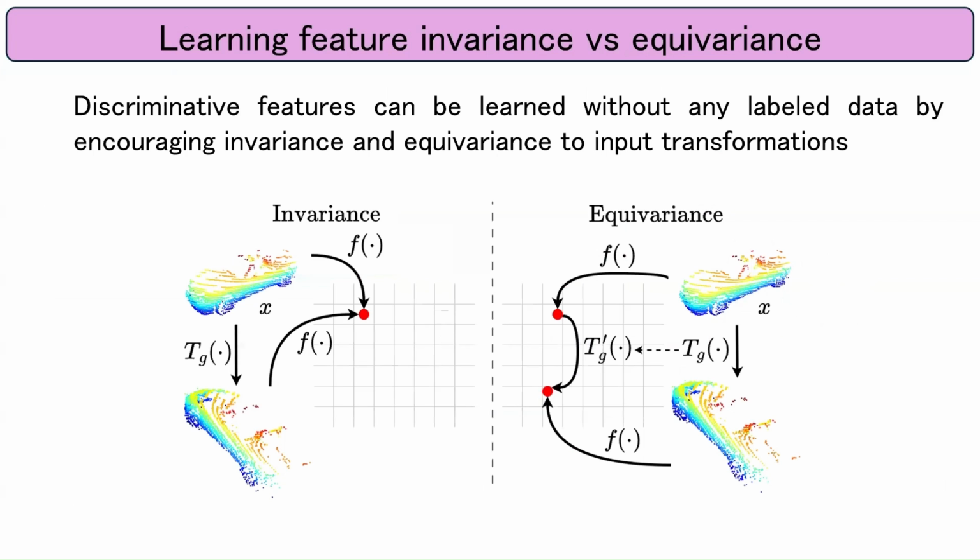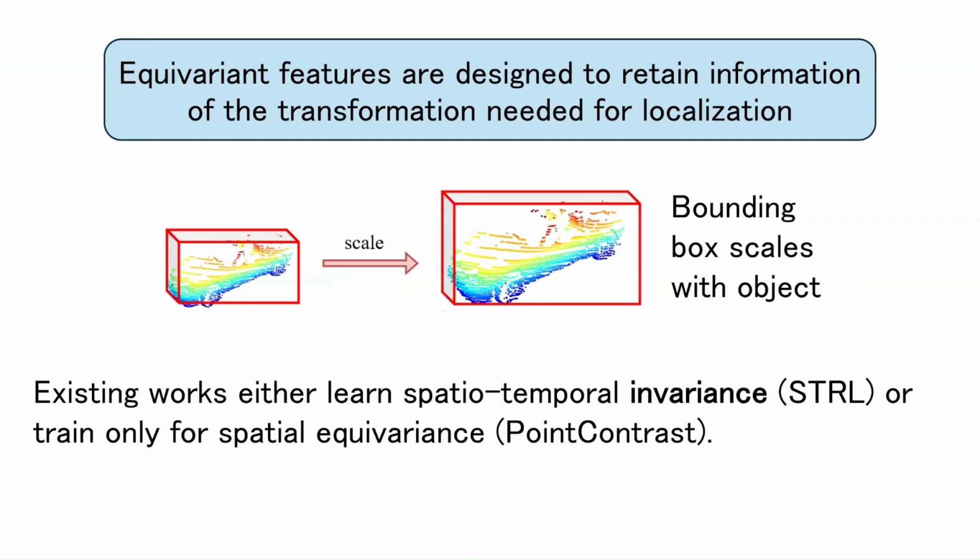In this work, we study the role of enforcing invariance versus equivariance in self-supervised learning on LiDAR point clouds. Invariance of the function f to a group of transformations g means that the output representation does not change with the applied input transformation, whereas equivariance of f to g means the output representation changes by some applied input transformation.